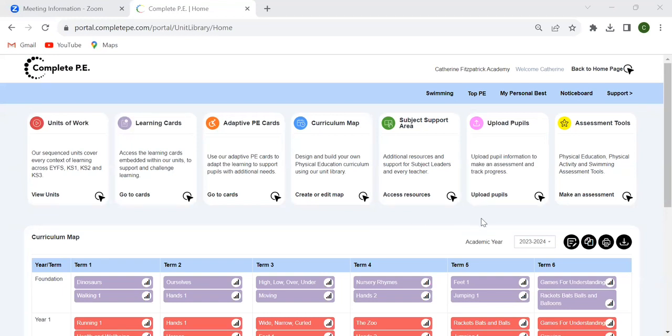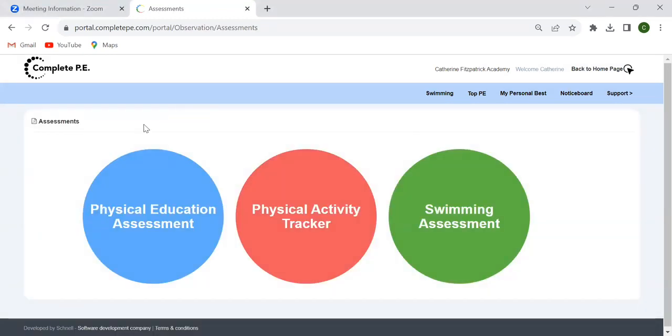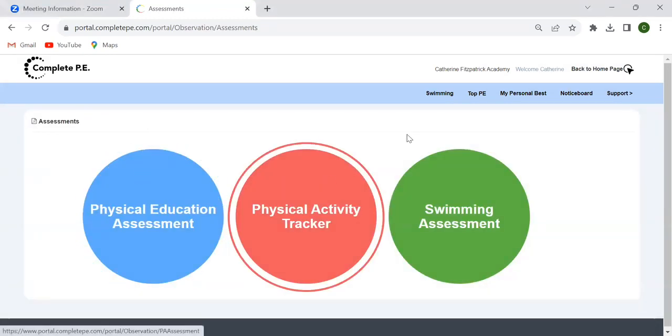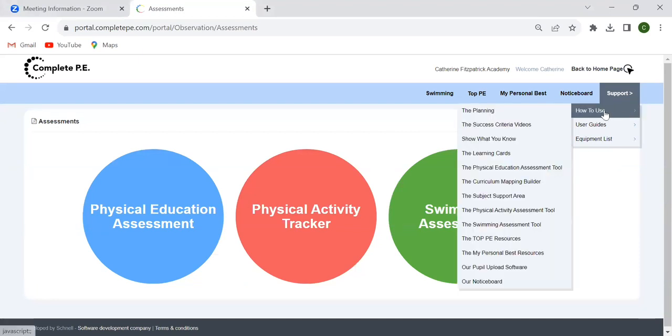To access the swimming assessment tool, you need to go to the assessment tool section on the right-hand side of the home page. There are other assessment tools that can be found in here, and a video of how to use these can be found in the how to use section. Just go to the relevant video.